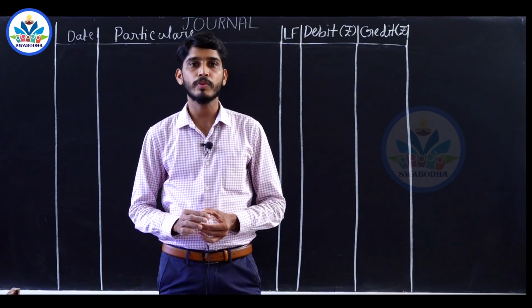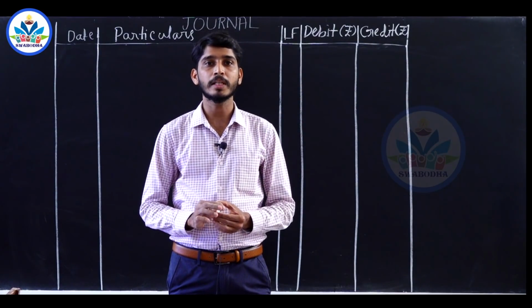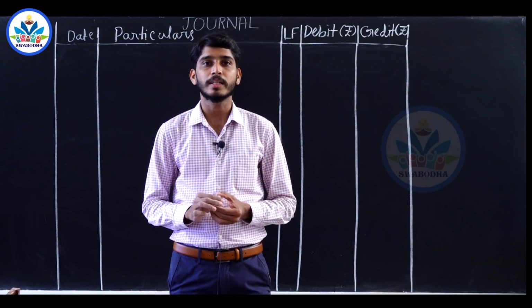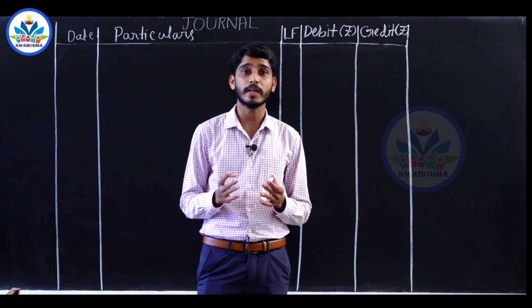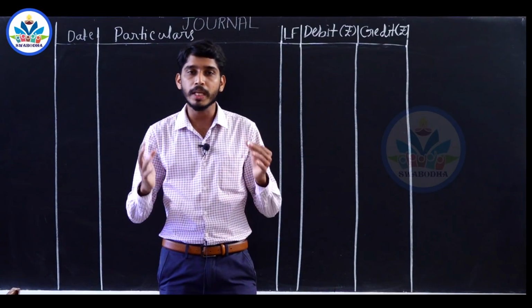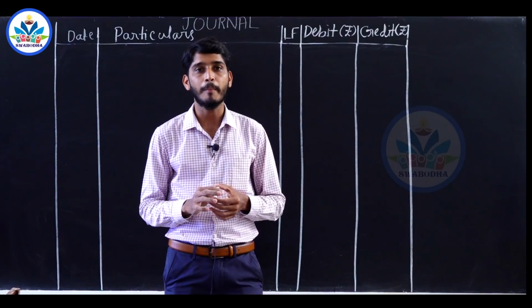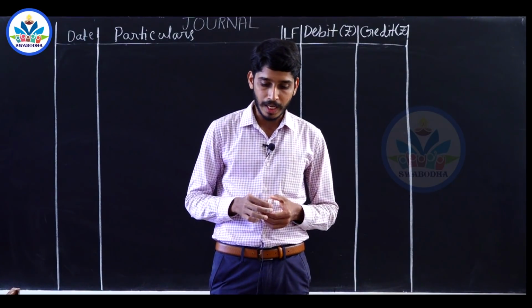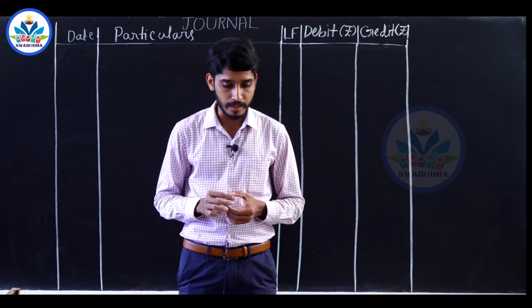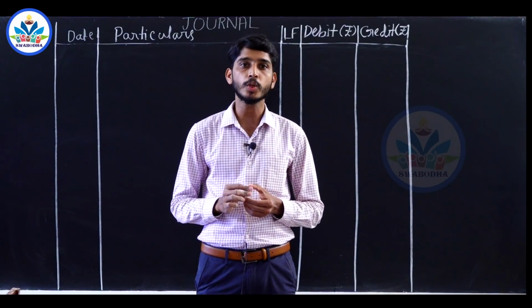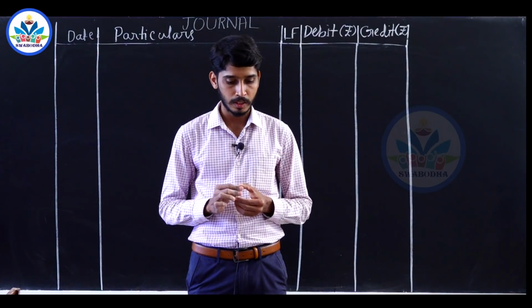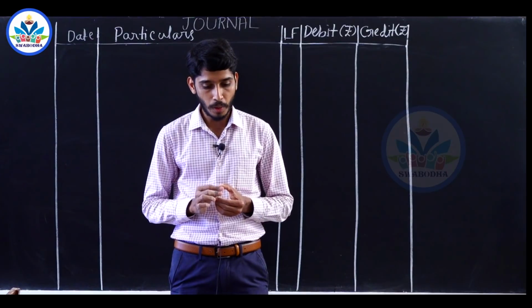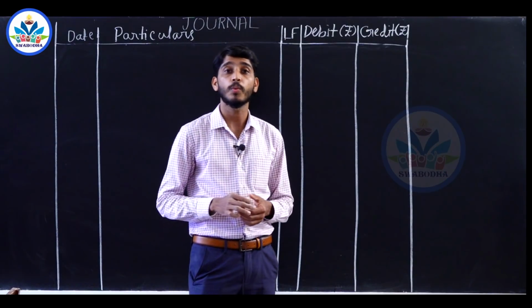In today's class we will solve a problem and we will try and learn how to pass the journal entries. The transactions related to a business organization have been listed out. Based on these transactions we will pass the journal entries. Journalize the following transactions in the books of Banu Traders for the month of December 2017. December 1st, started business with cash rupees 1 lakh and machinery rupees 1 lakh.